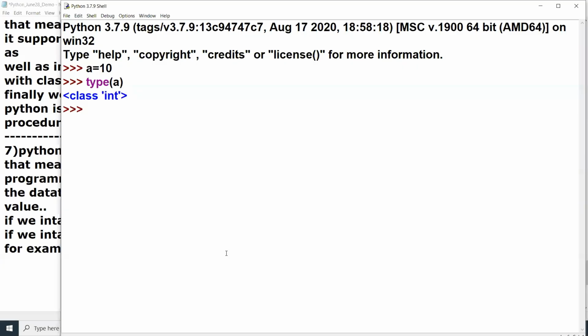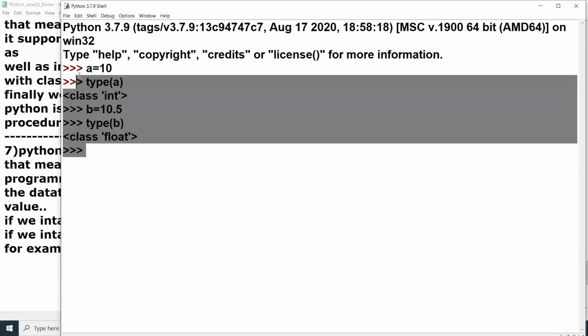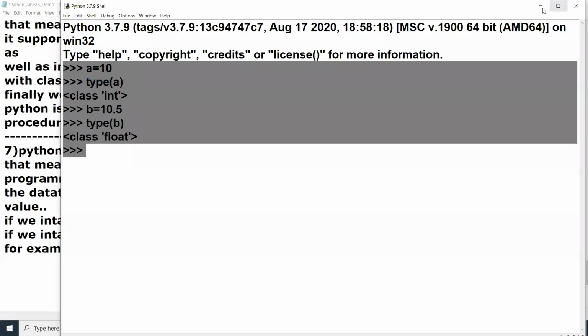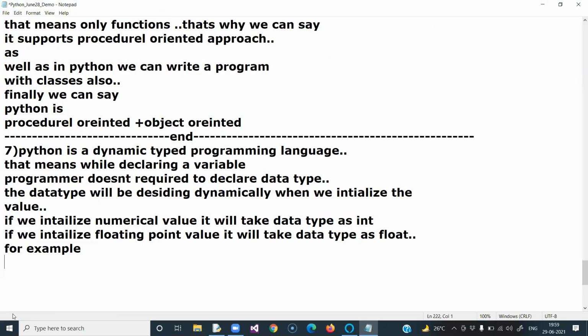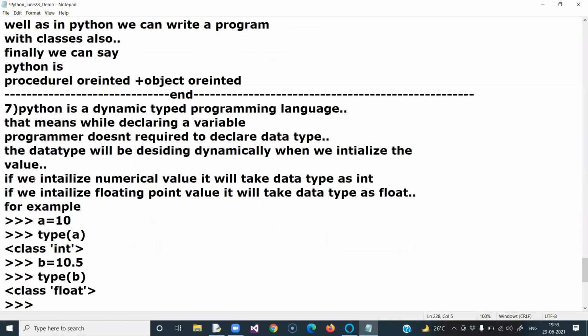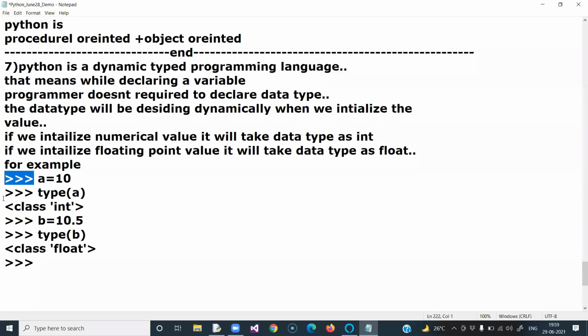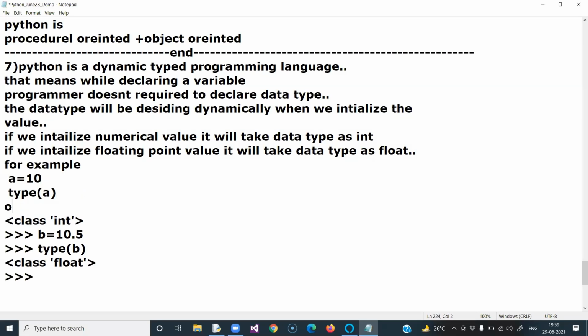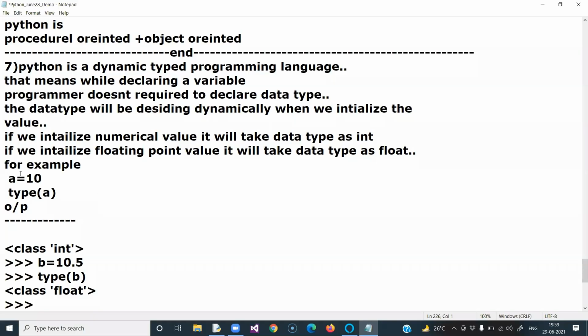There is a function we have in Python, the type function, which will give the data type of the variable. You can see, now you have given a numerical value, that's why it's stating integer. Right. Now B equal to 10.5. So that is a floating value. Type of B. Then it's giving float. So that is the story. Are you clear? Understood, all of you? Because of this reason, we can say Python is a dynamic typed programming language. This is the output of the first example, you take this one, everyone.